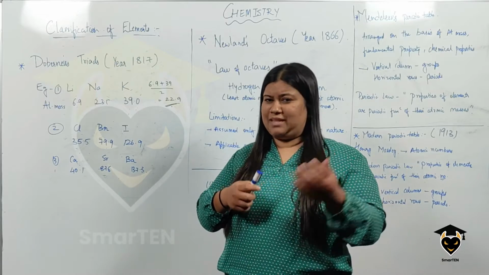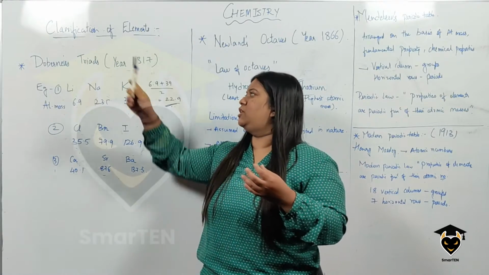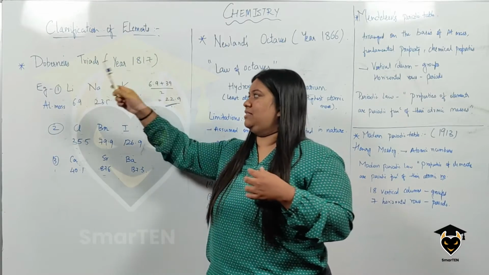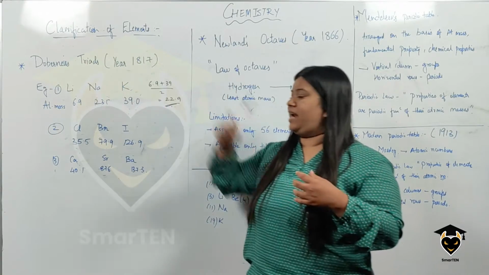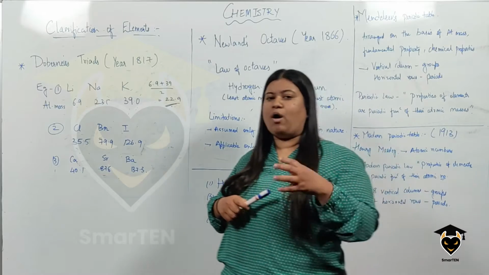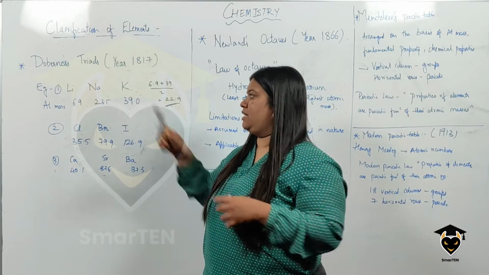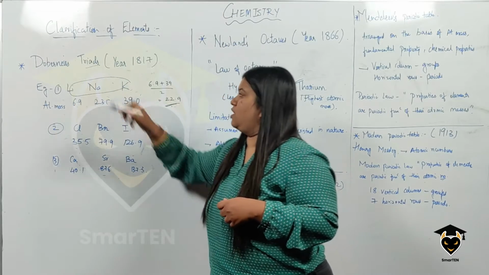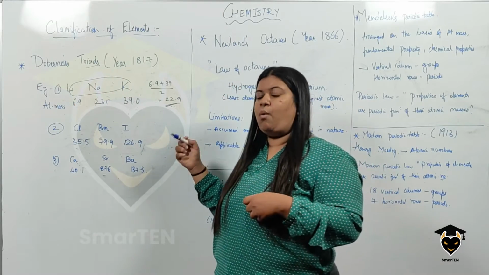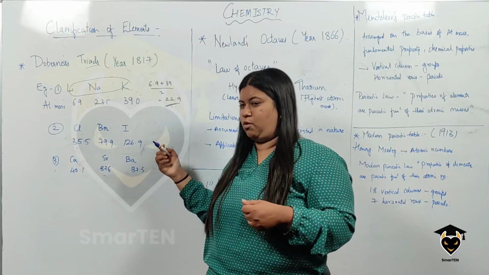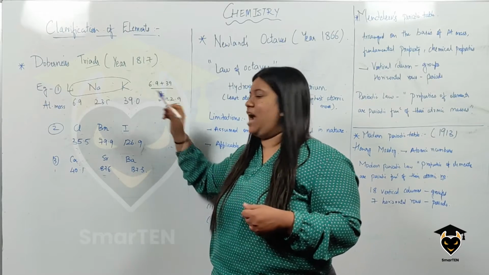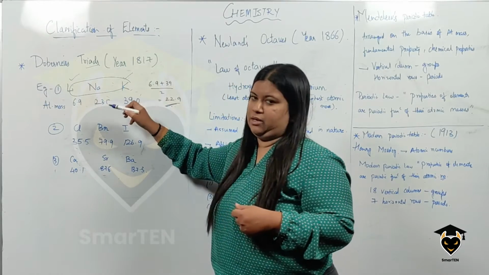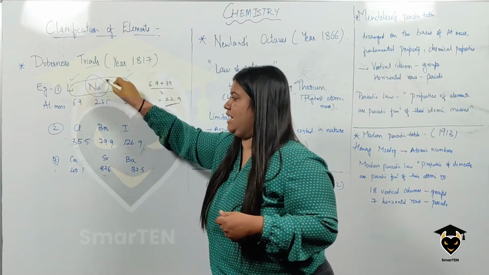The first scientist who came up with an idea was a scientist named Dobereiner. He proposed something called the Dobereiner triads in the year 1817. According to him, he grouped the elements in groups of three, which are called triads. According to Dobereiner triads, the average of the atomic masses of the first and the third element is equal to the atomic mass of the second, or the middle, element.